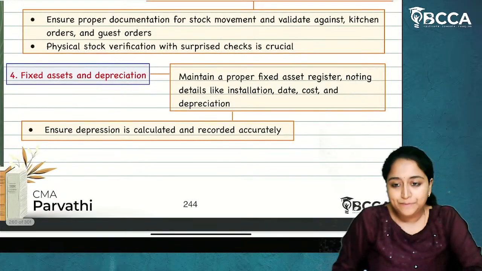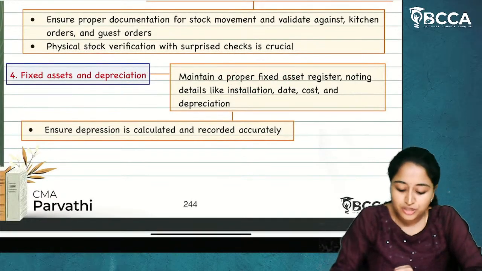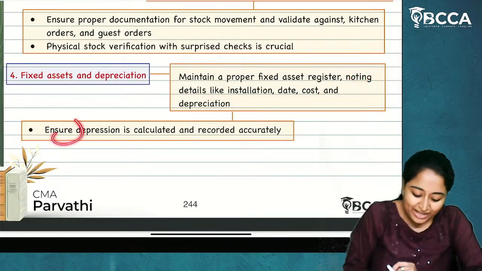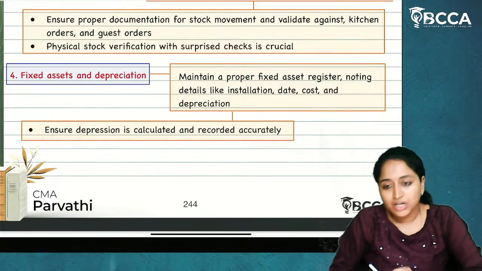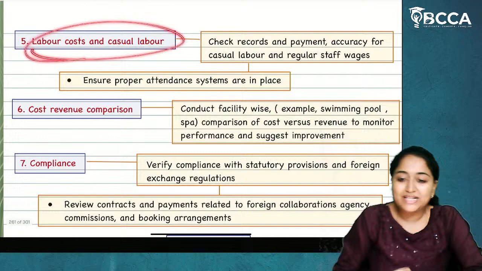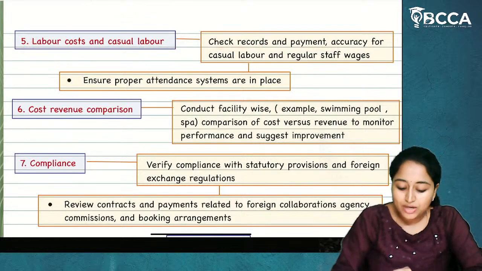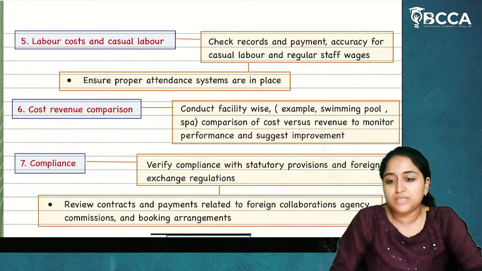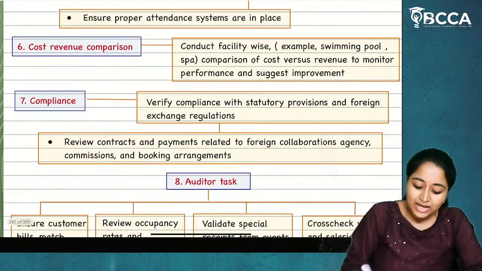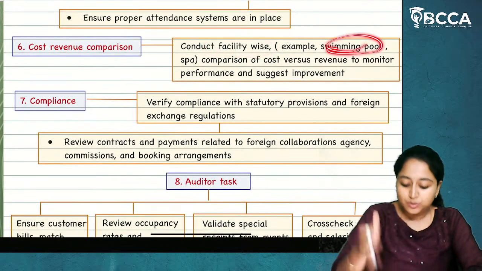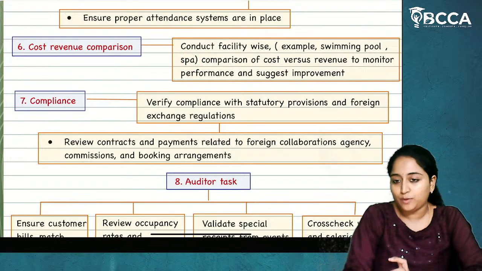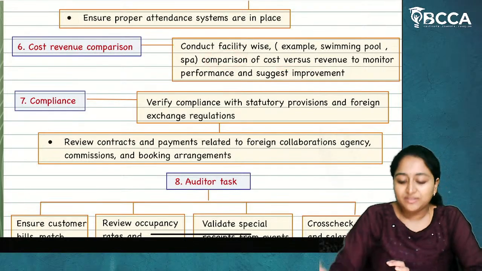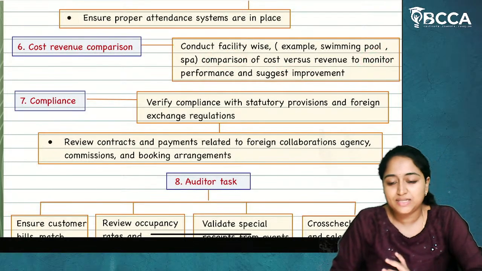Next, fixed assets and depreciation. Maintain a proper fixed asset register, noting details such as installation date, cost and depreciation. Ensure depreciation is calculated and recorded accurately. After that, labor cost and casual labor. Check records and payment accuracy for the casual labor and regular staff wages. Ensure proper attendance systems are in place for the laborers. Next, conduct facility-wise review, for example swimming pool or spa. How facilities are being provided, what kind of services are being provided inside the hotel. For that, compare cost versus revenue to monitor the performance and suggest improvements.